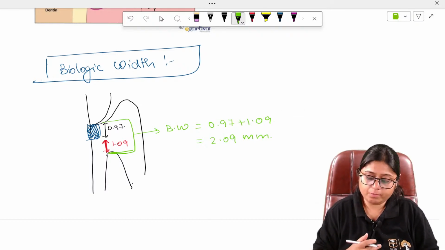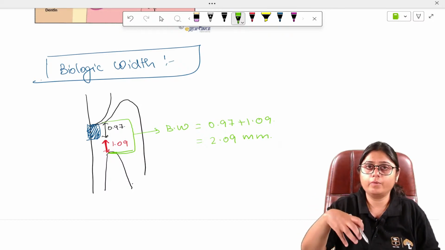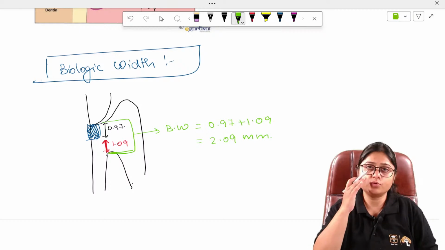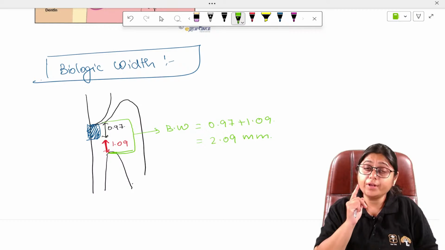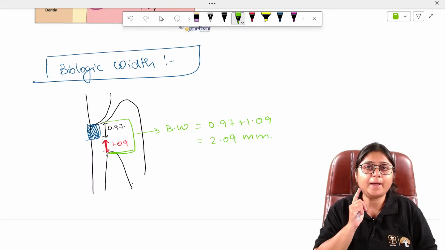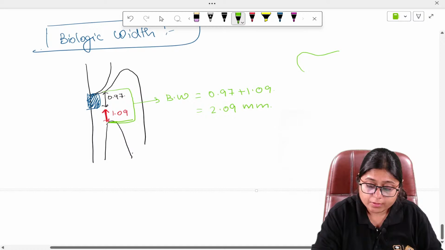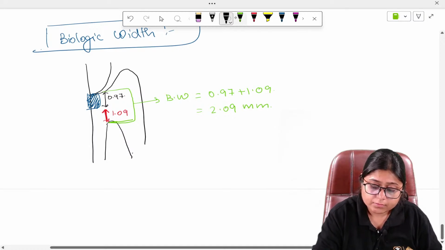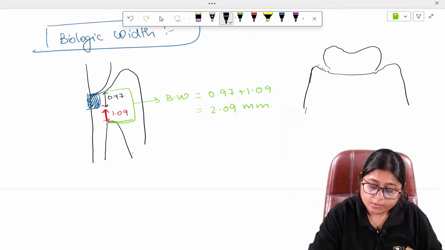This is important because whenever we are placing a crown or any cervical restoration, if that restoration or crown is encroaching the biologic width, that is a problem. If this is the crown, and this is the biologic width, the level of the crown should be till here.